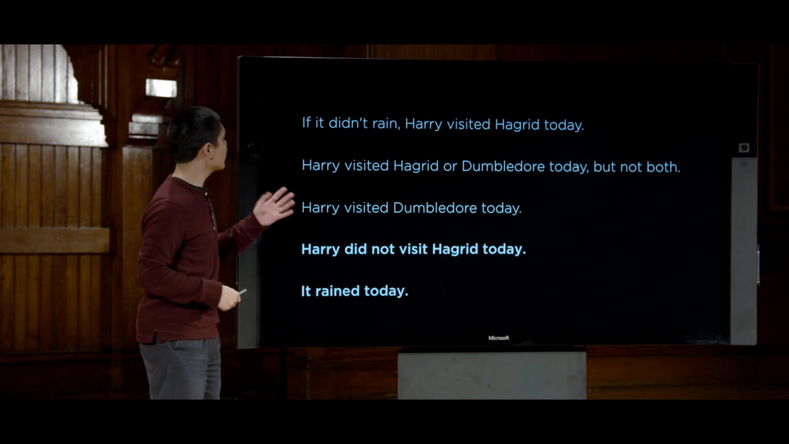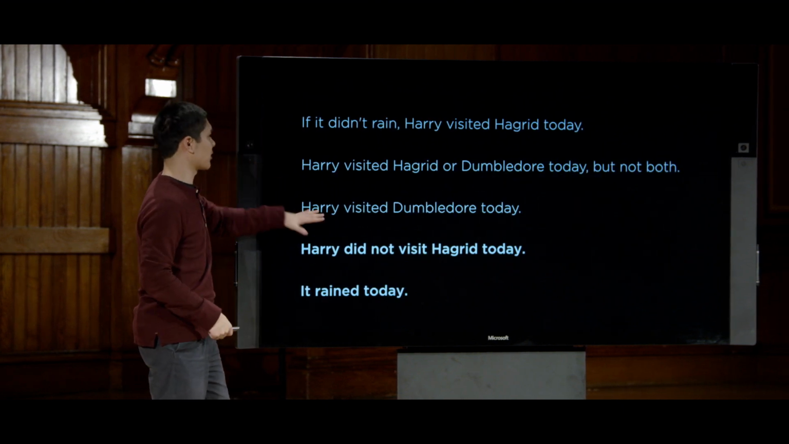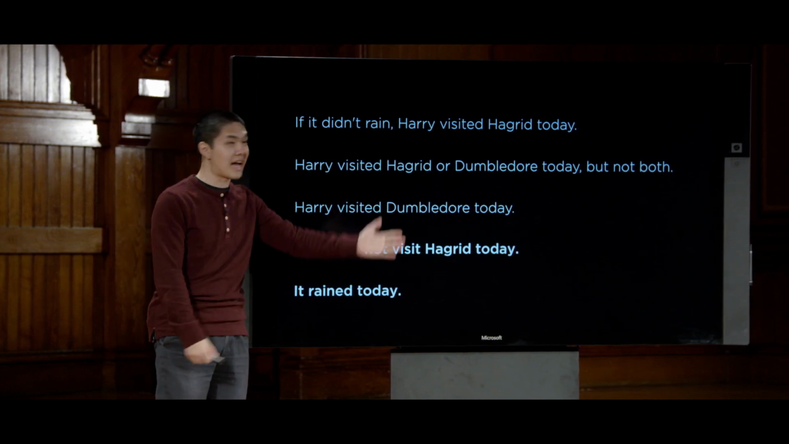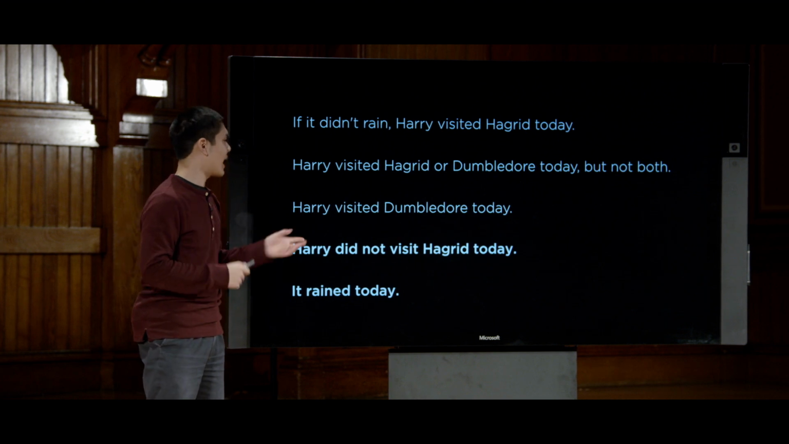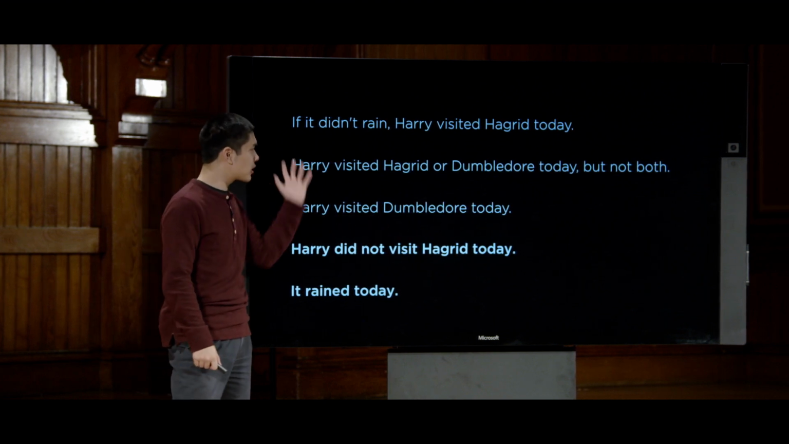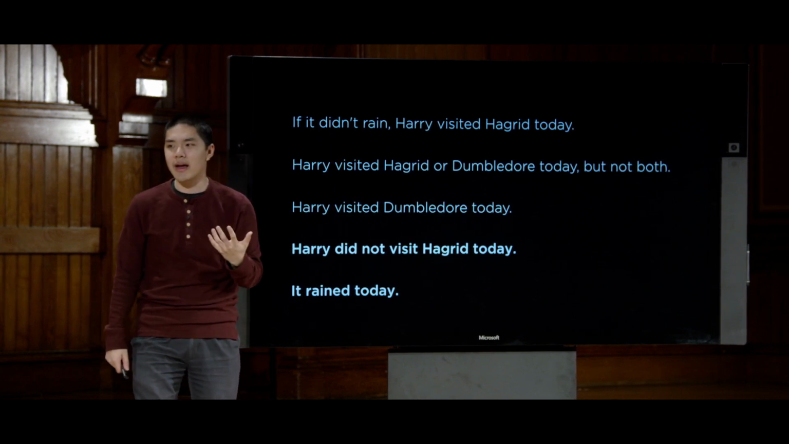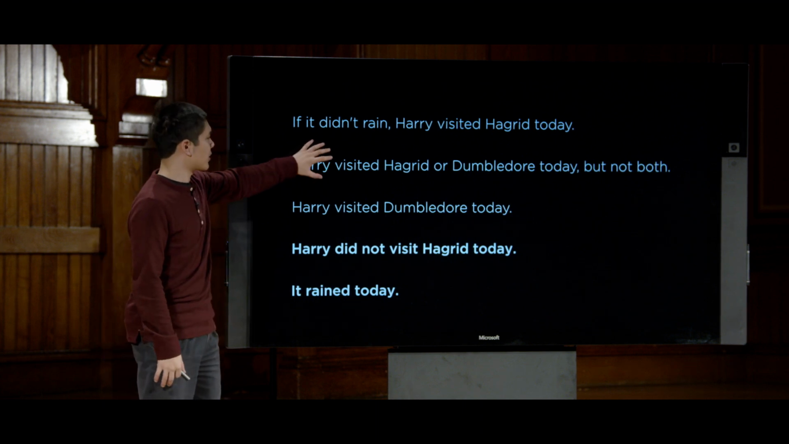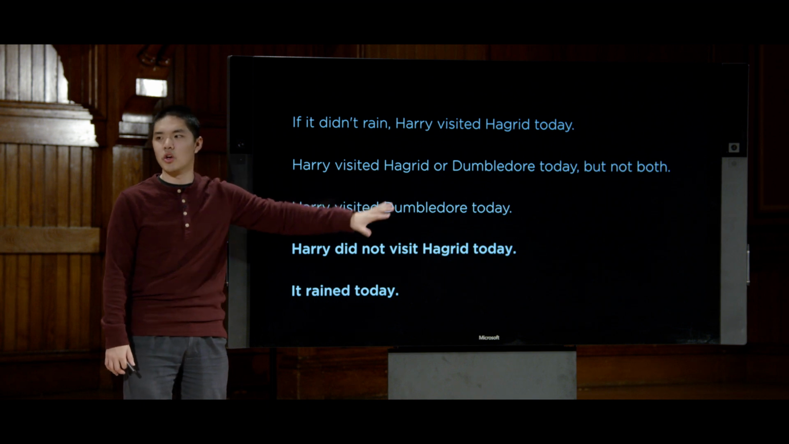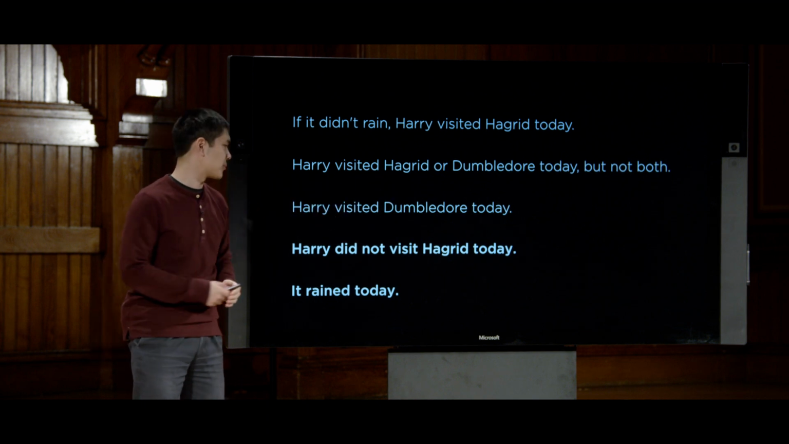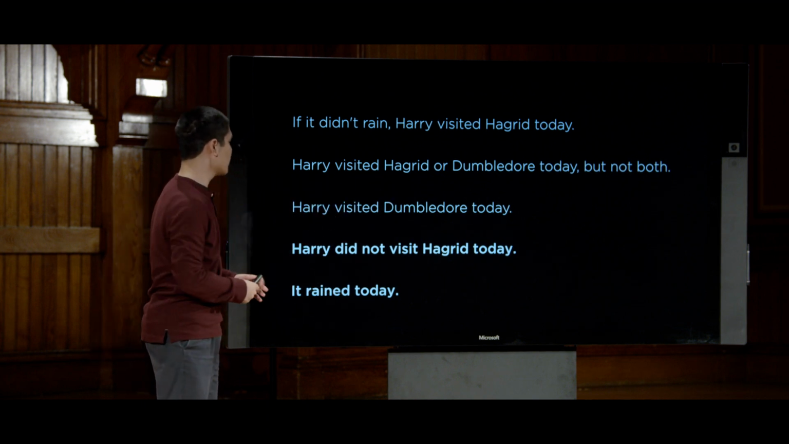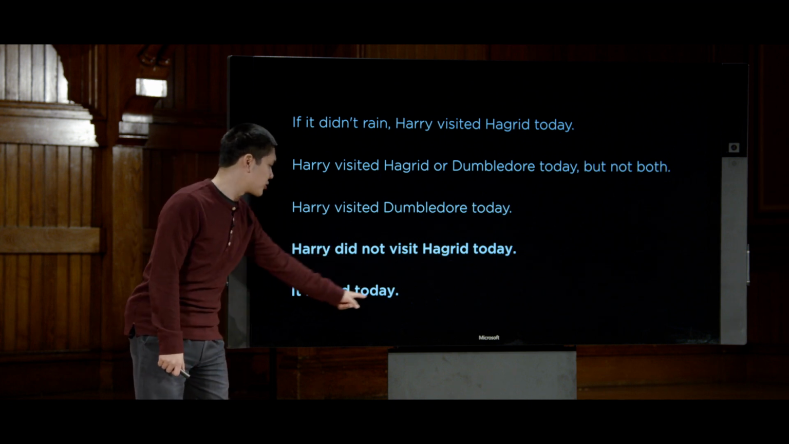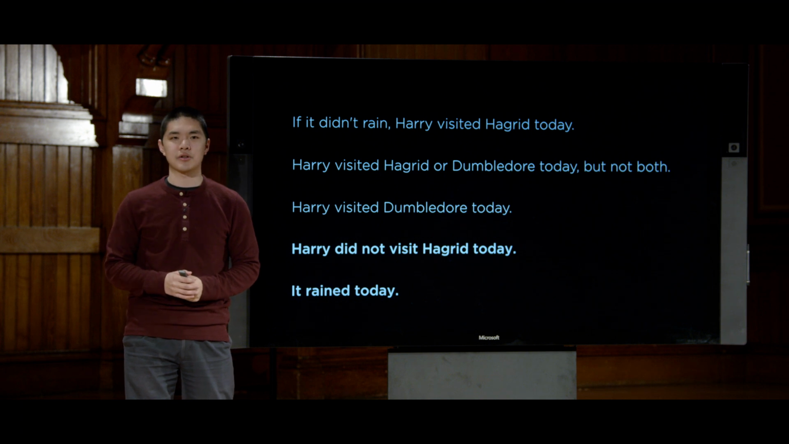We want our AI to be able to take these three sentences: if it didn't rain, Harry visited Hagrid; Harry visited Hagrid or Dumbledore, but not both; and Harry visited Dumbledore. Just using that information, we'd like our AI to be able to infer that, using these three sentences inside of a knowledge base, we can draw some conclusions. In particular, we can draw the conclusions that 1, Harry did not visit Hagrid today, and 2, that it did, in fact, rain today.